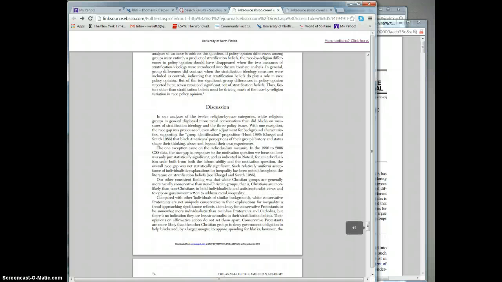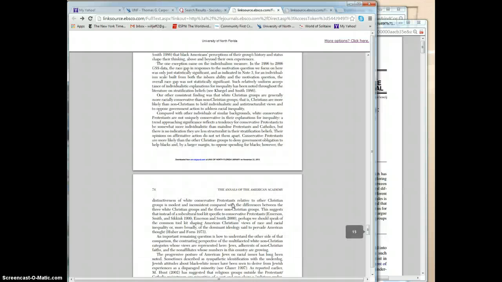The big part you want to start paying attention to for your literature review also, though, is their discussion. In the discussion, they really say, this is what we found. And that's what you want to do, and that's how you build your themes. What do the different articles you're reading, how do they fit together in what they found?